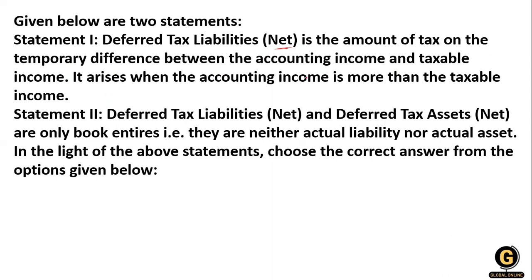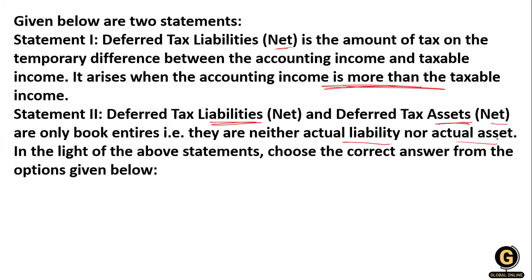It arises when the accounting income is more than the taxable income. Statement number 2: deferred tax liability and deferred tax assets are only book entries, that is, they are neither an actual liability nor an actual asset. What is the right option?